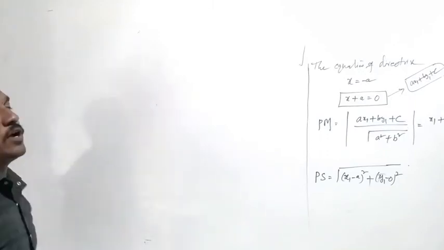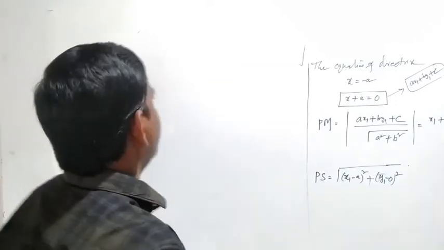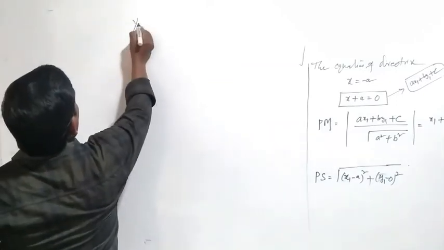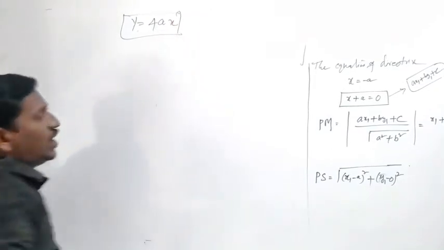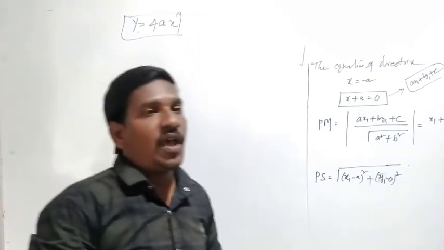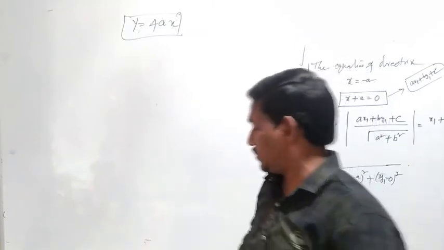Now what is the standard form of parabola? y square equal to 4ax. This is the standard form of parabola. Now the types of parabola and various forms of parabolas.